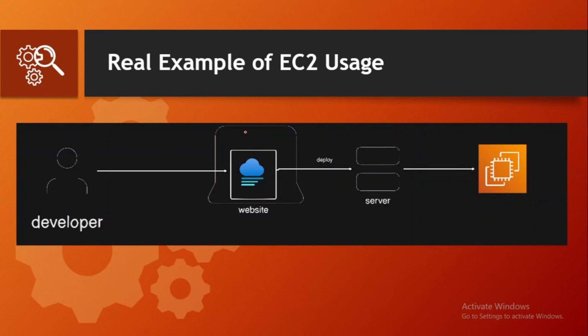If you are still confused about the concept of EC2, let me elaborate with a very simple example so that you can understand what EC2 is and what problem it solves. Suppose you are a developer and you have made a production-ready application. You have made a website, and now your task is to deploy this website onto a server so that users in the world can access it. The problem here is, where do you get this server from?